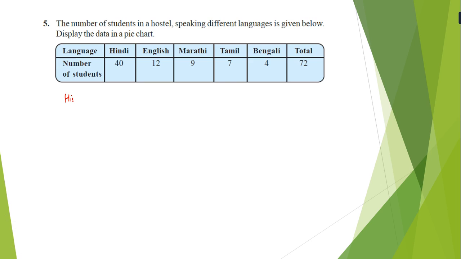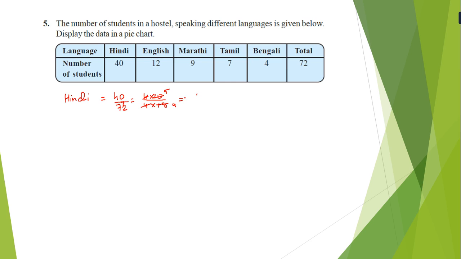So for Hindi, that is 40 upon 72. We have to make a fraction, this is important for us. So 40 upon 72. Generally, 4 into 10 over 18 into 4, the 4 cancels, again 5, again 9.